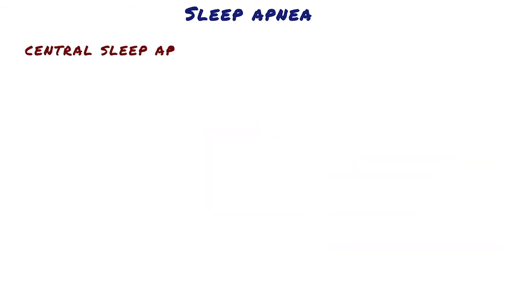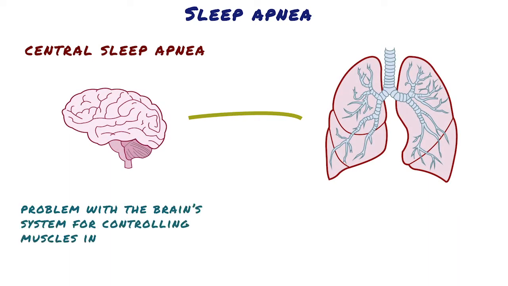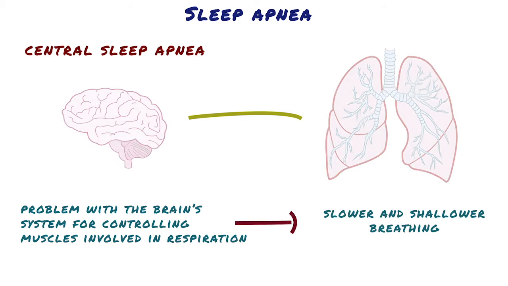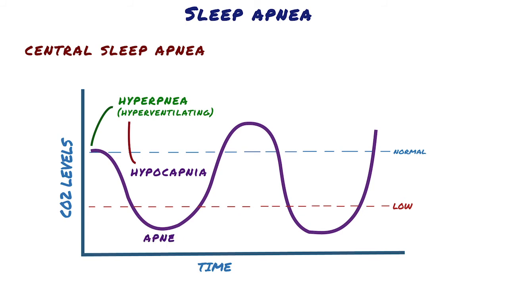Now, central sleep apnea happens because there is a problem with the brain system for controlling muscles involved in respiration, leading to slower and shallower breathing. Central sleep apnea starts with an initial episode of hyperpnea, which is when the brain directs the lungs to start hyperventilating during sleep by increasing the respiratory rate. This rapid breathing causes hypocapnia, a drop in the blood's carbon dioxide levels. When the carbon dioxide falls below a certain threshold, the body slips into a state of apnea, making no effort to breathe and taking in no oxygen.